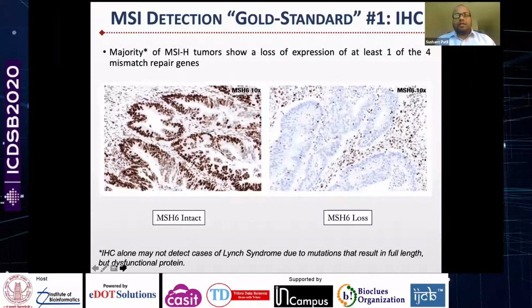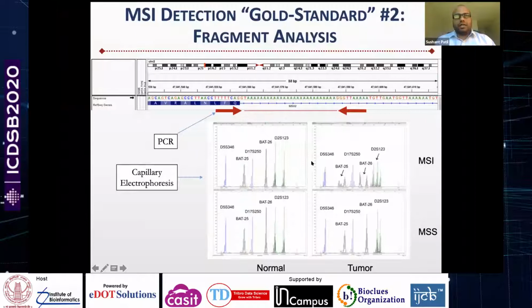The second gold standard method for MSI detection is PCR-based fragment analysis. The commercial kits use either 5 or 7 well-characterized loci. They amplify the loci with PCR, and then they analyze those amplified PCR products with capillary electrophoresis.